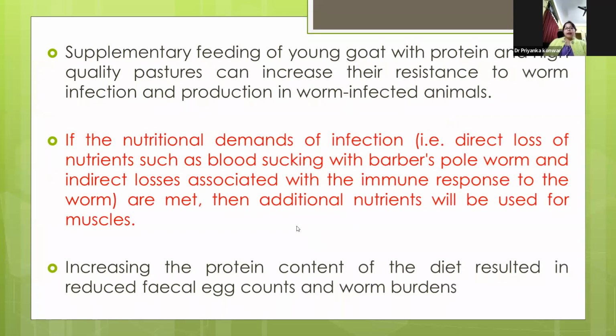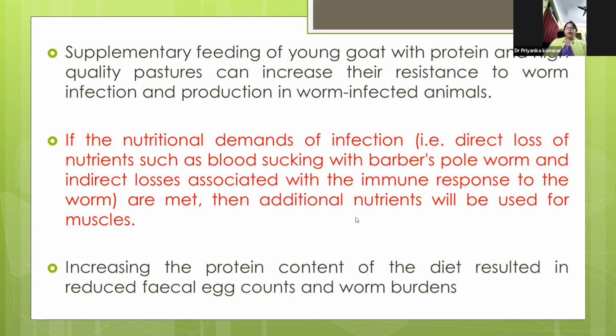Then this supplementation of the feeding of young animals with protein and high quality pastures can increase their resistance to worm infection and production in worm infected animals. If the nutritional demand of infection, that is the blood sucking parasite, the direct loss of nutrients by sucking the blood, along with the nutrients are met, then additional nutrients will be used for the muscles.